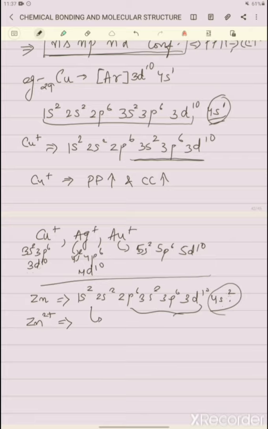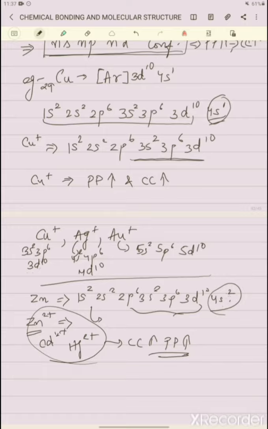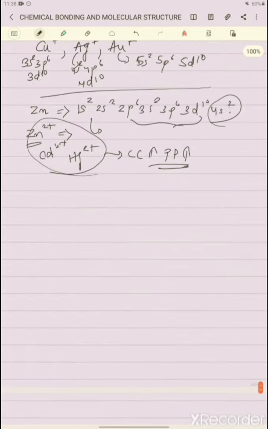So the cations like Zn2+, the next cation Cd2+ (cadmium) and mercury Hg2+ also have very high covalent character, because their polarizing power is very high. All right. So this was all about the cation. Let's talk about the anion.